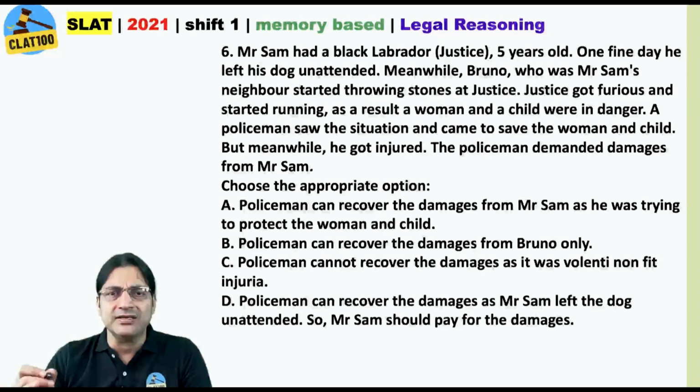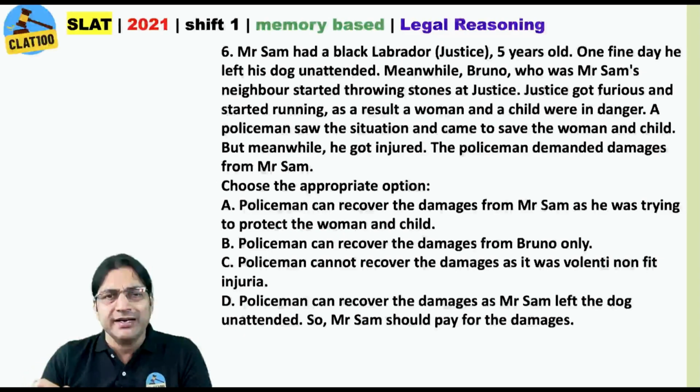Policeman can recover the damages from Bruno only. But what about Mr. Sam? He certainly had left the dog unattended, right? And that too a Labrador. Option C: policeman cannot recover the damage as it was volenti non fit injuria. Now that is where I get stuck with some questions of SLAT.